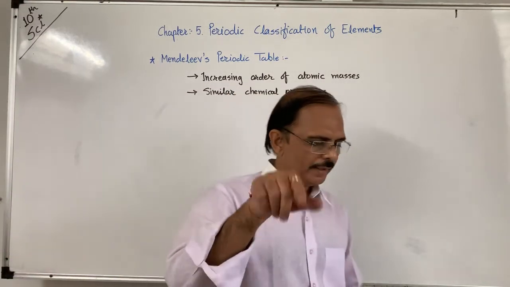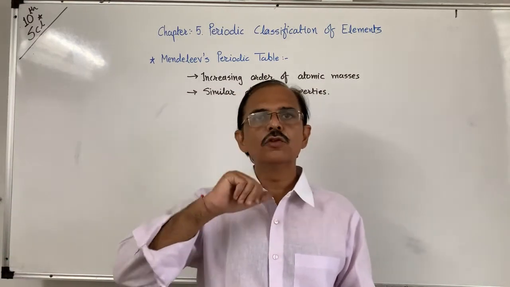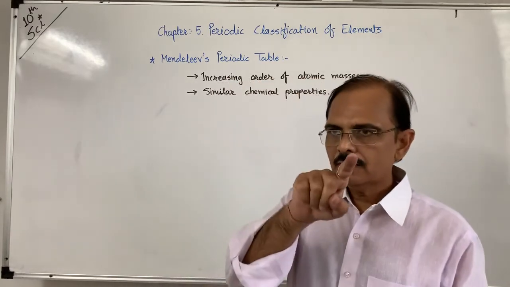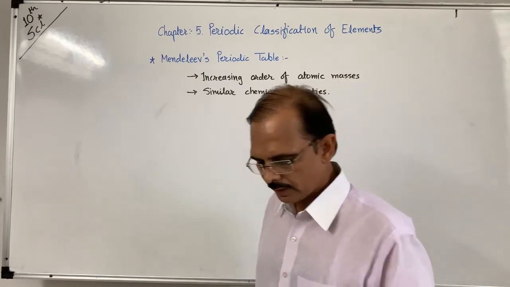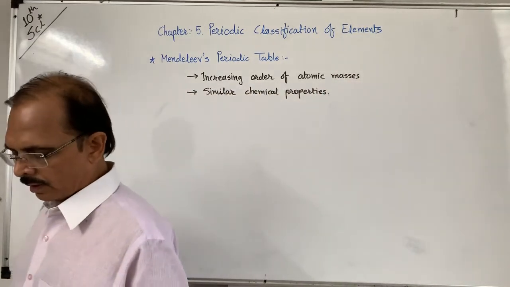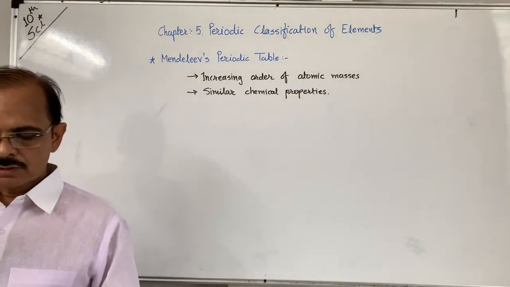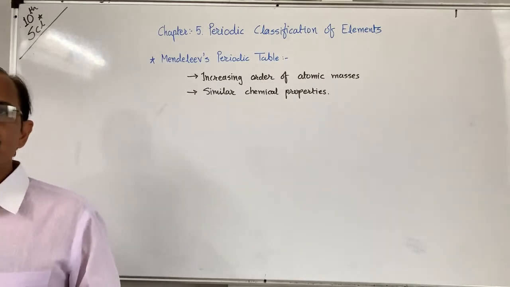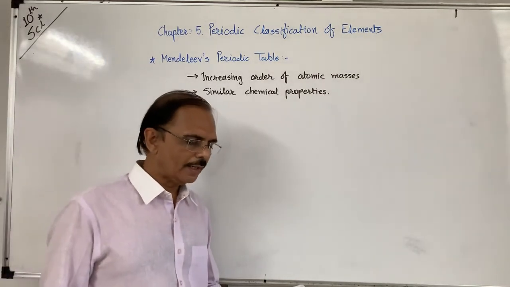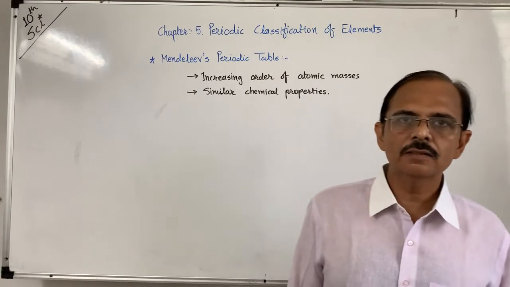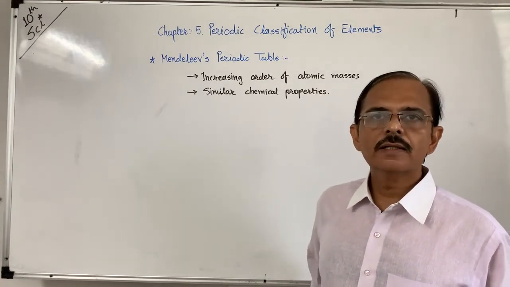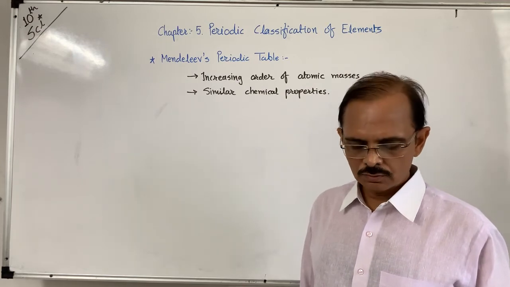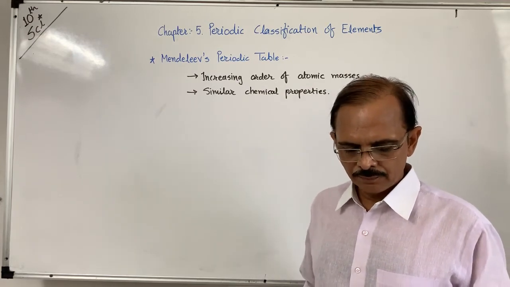First group, second, third, fourth, in this way 8 groups are there, and the horizontal lines are known as rows. 6 rows are there. First group, oxides and hydrides are like R2O and RH. R stands for any element, like H2O, like carbon monoxide, CO, like this.